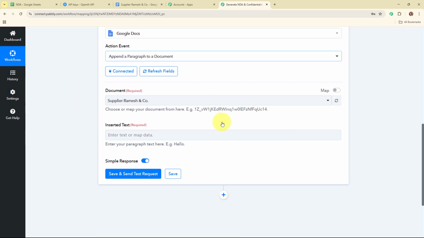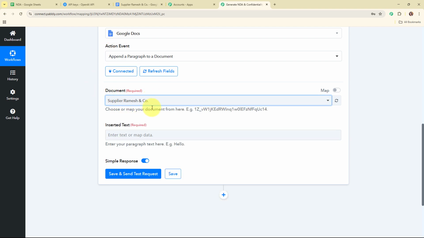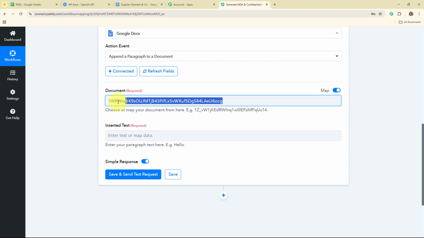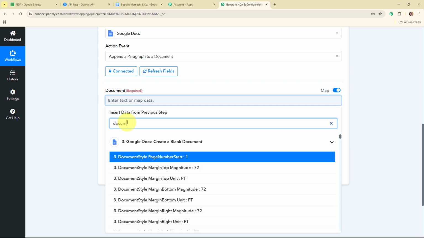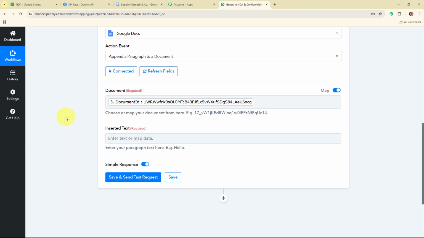So moving forward, here it's asking me for the document. It says choose or map your document from here. So instead of selecting the document from this drop down menu, I'm going to map the document ID over here. For that, I'm going to turn on this map button, remove this document ID, and then refresh the fields. After refreshing the fields, I'm going to map the document ID over here. So I'm going to search for the document ID. So this is the document ID.